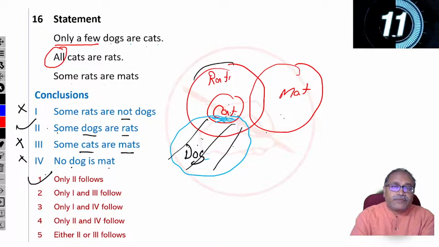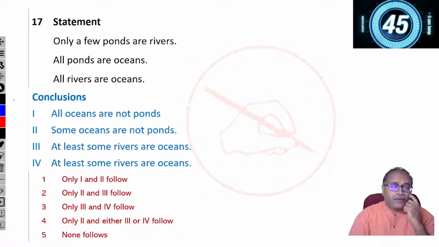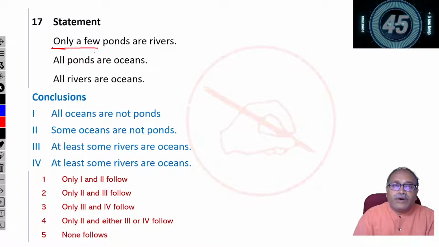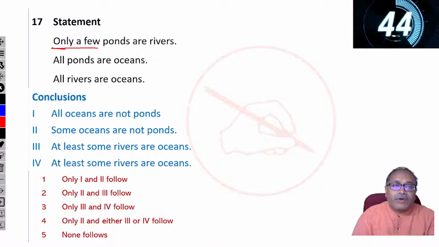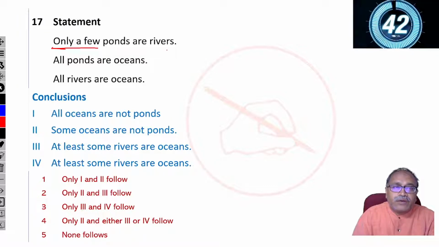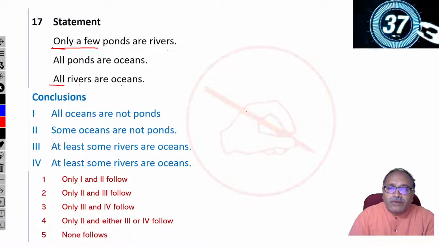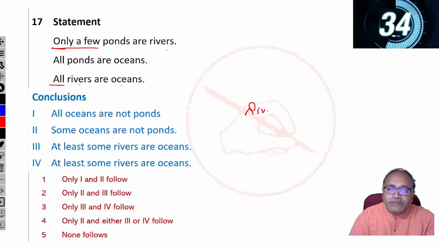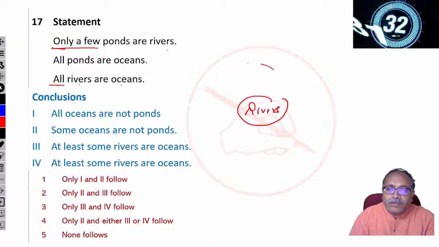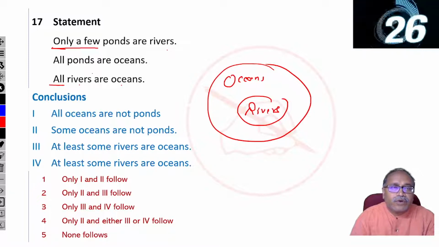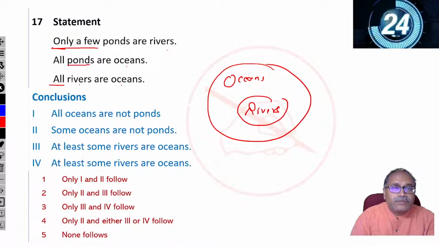Moving to the next one. Okay. Now look at this. Only a few. So again, let me start the time for you. You can answer if you know how to answer this. Only a few ponds are rivers. First, take that all rivers are ocean. All rivers are ocean. Okay. All ponds are ocean.